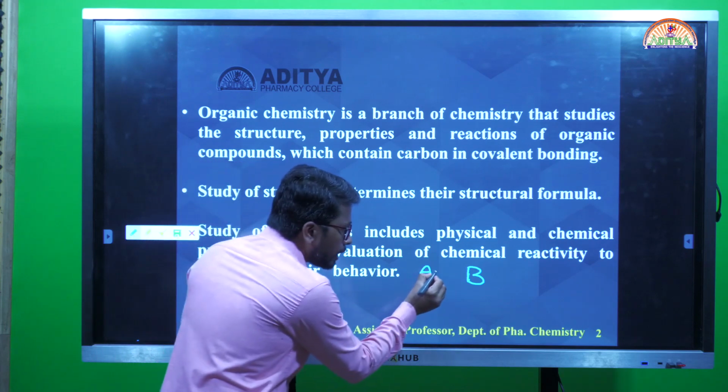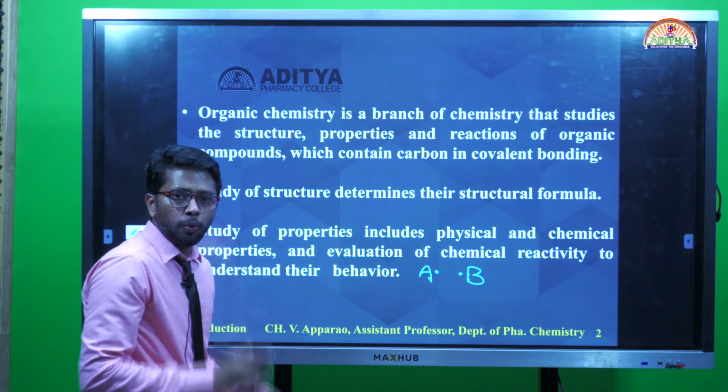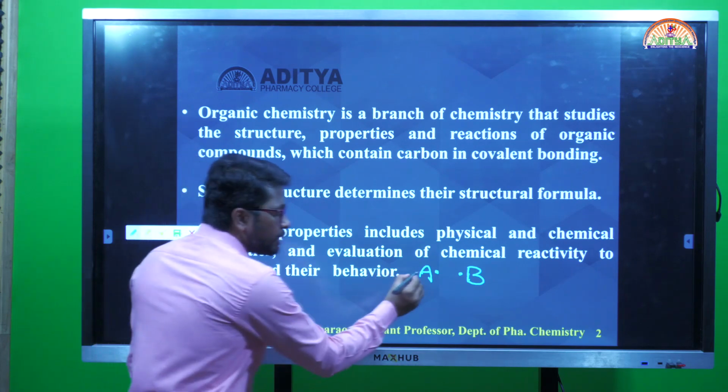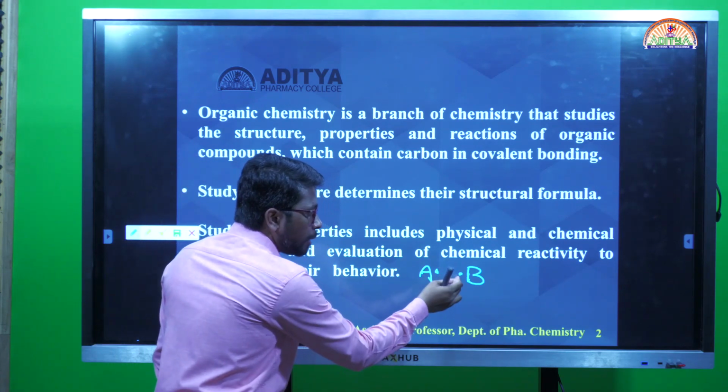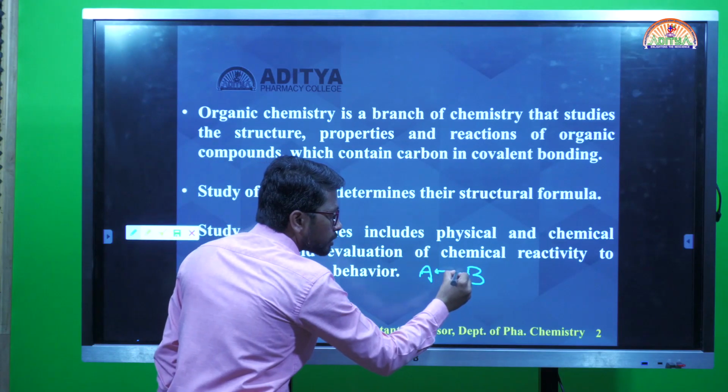Let me see. A has 1 electron and B has 1 electron. Now what happens here? A shares its electron with B and B shares its electron with A: mutual sharing of electrons.